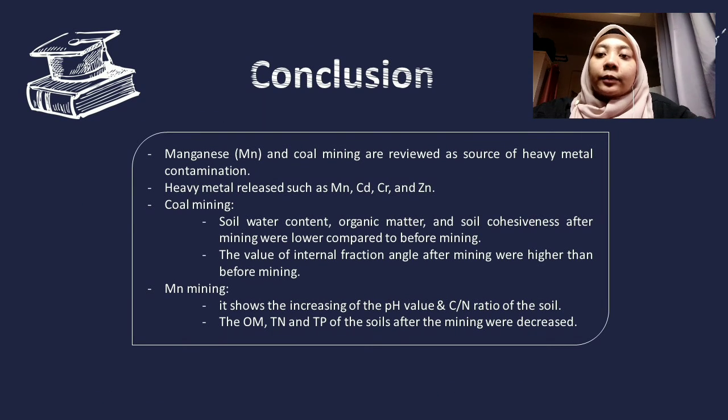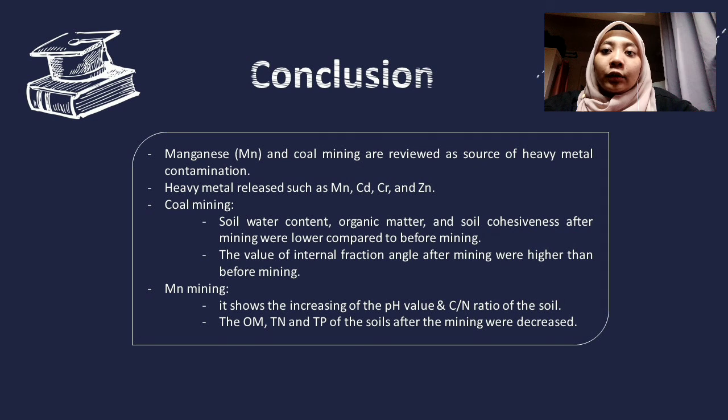To conclude, the manganese mining and the coal mining are reviewed as a source of heavy metal, for example, manganese, cadmium, chromium, zinc, and etc. For coal mining, the soil water content, organic matters, and soil cohesiveness after mining are lower compared to before mining. However, the internal friction angle after mining is higher than before mining. Meanwhile, for the manganese mining, it shows the increasing of pH value and carbon nitrogen ratio after mining, but organic matters, total nitrogen, and total phosphorus of soil were decreased.